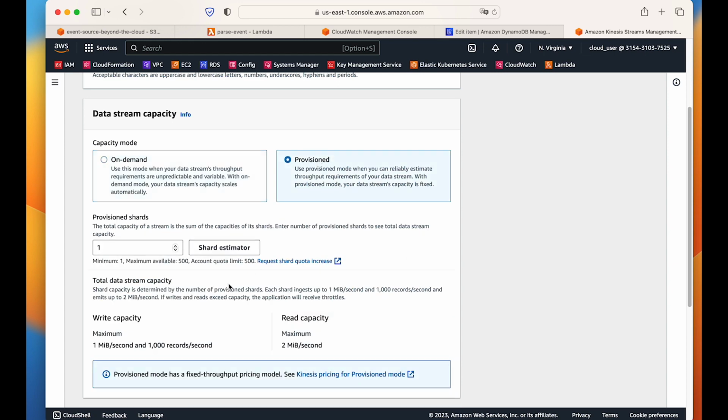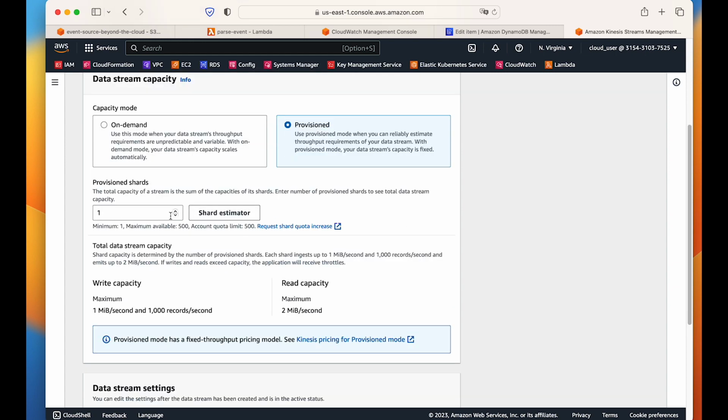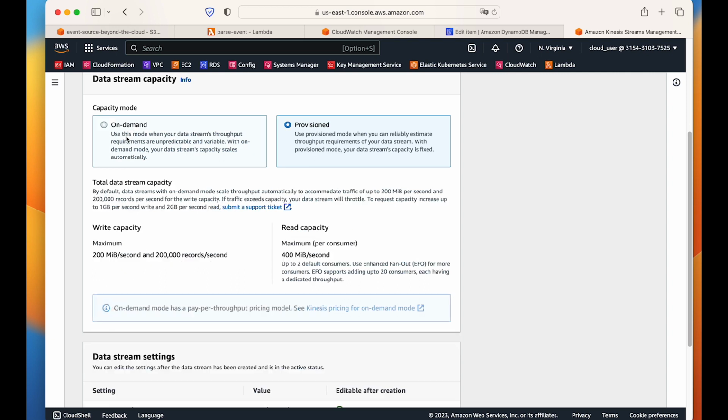If we select on demand, we see that we have to select the shard estimation, and one of the shard estimation is kind of 1 Mbps and 1000 records per second, and we have to give maybe 4 or 5 shards that is needed. So we have to imagine what kind of data we need, or we have to already estimate how much data is coming into the picture. This is provisioned when you do it manually. So let's do everything on demand.